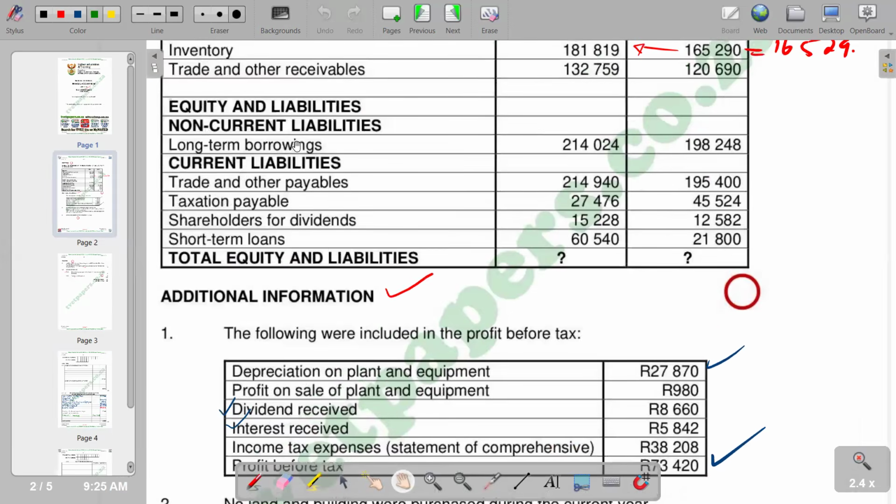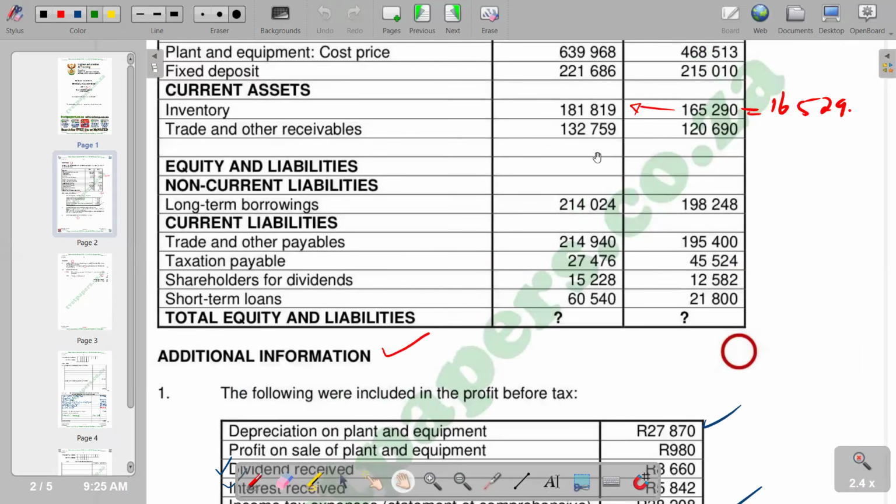After inventory, we have trade and other receivables. It's a movement again that we can notice from 120,690 to 132,759. So this is an increase again. If you subtract the two, you are going to get your answer as 12,069, which is an increase again, which is supposed to be a negative.